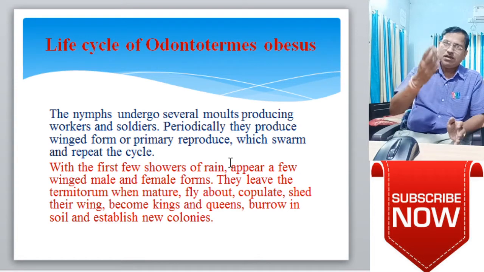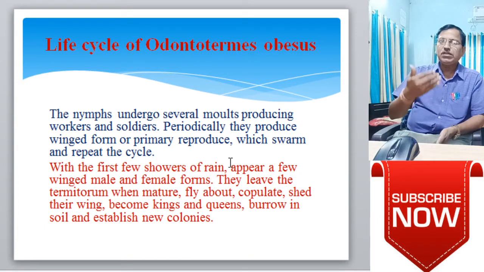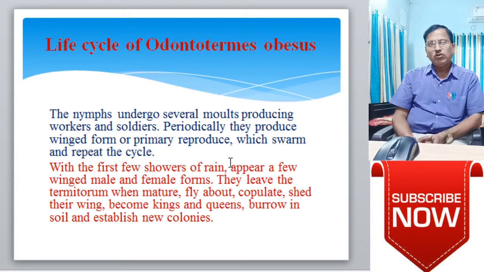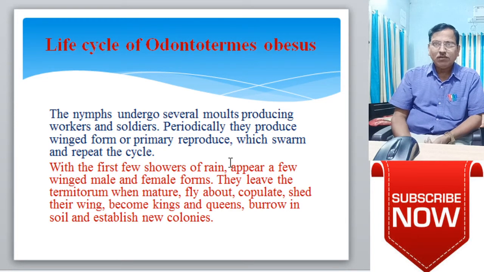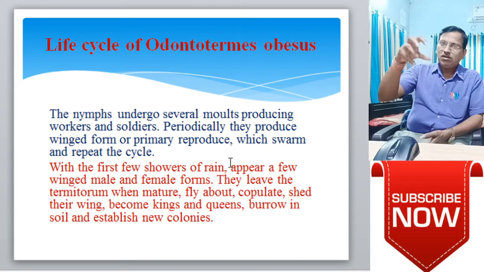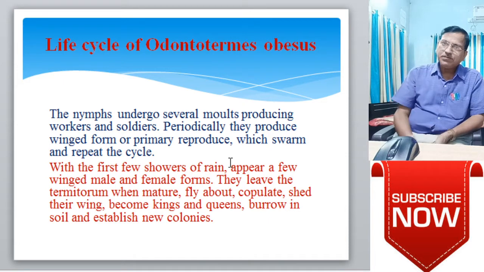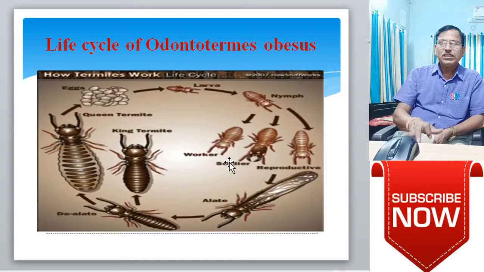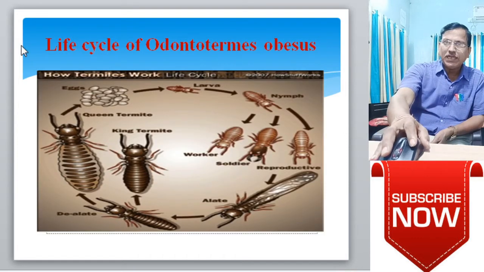colonies. Means after the completion of the development of the nymphs, the males and females copulate in particular rainy seasons. Termitarium means the soil house. They fly about and copulate, the male and female forming new colonies. This is the life cycle of Odontotermes obesus.